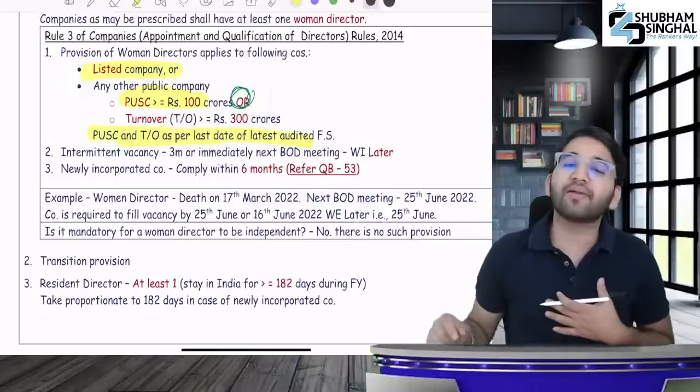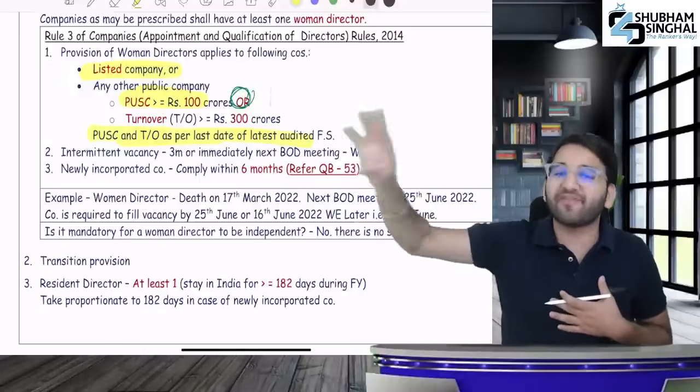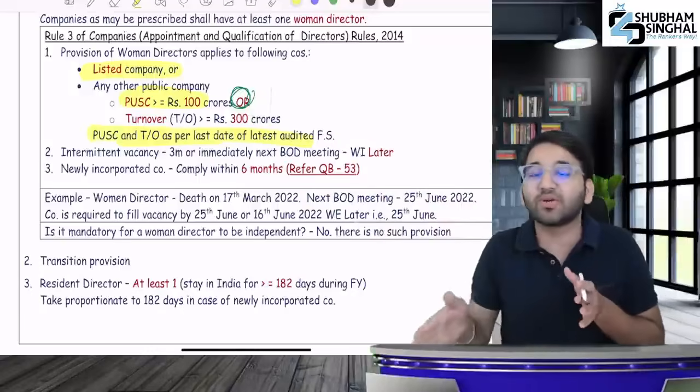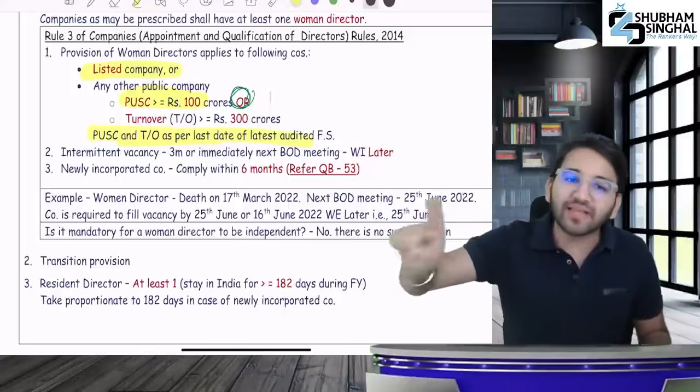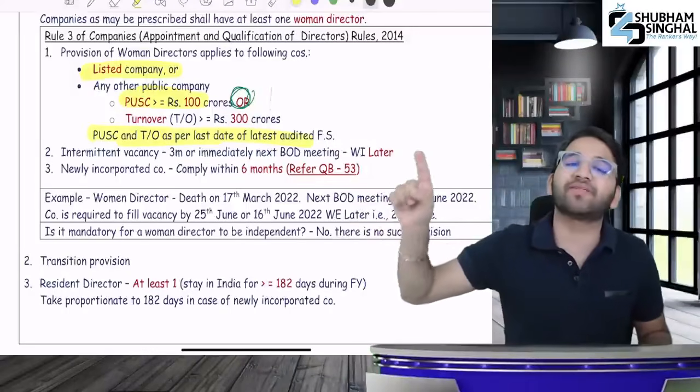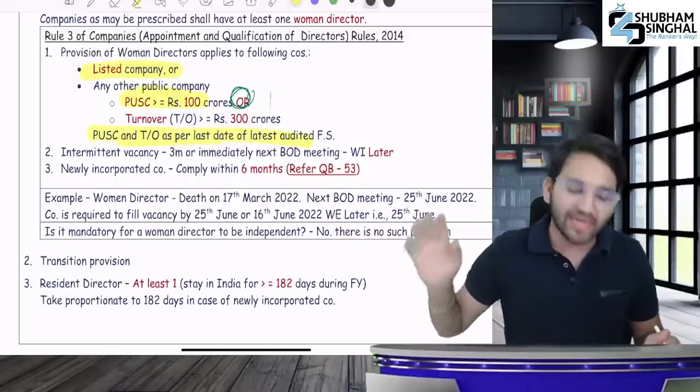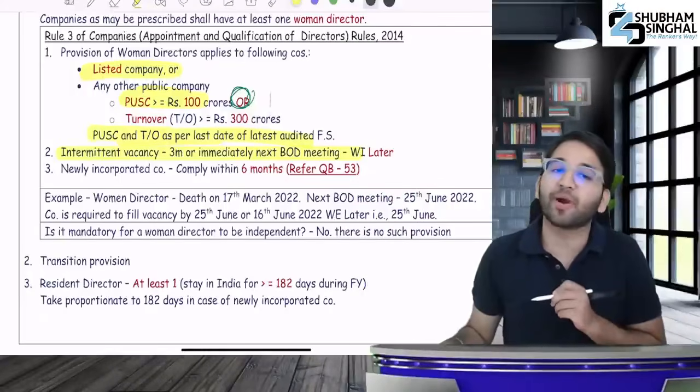One more point: listen. If there is an intermittent vacancy in the woman director's seat, meaning a vacancy in between, when will you fill it? In the immediately next board meeting or within 3 months, whichever is later. At that time, you will fill the intermittent vacancy.